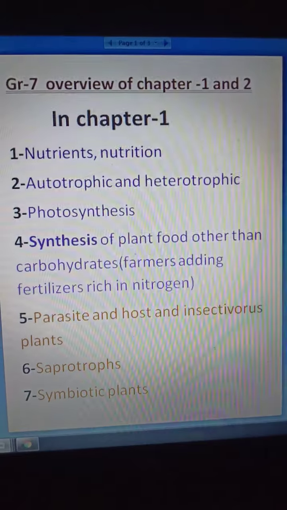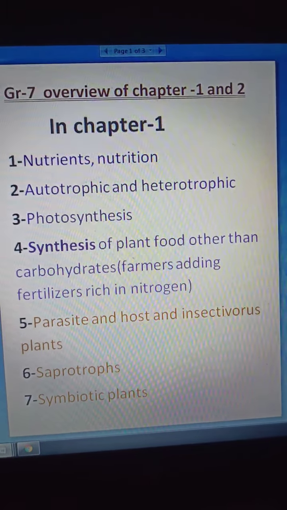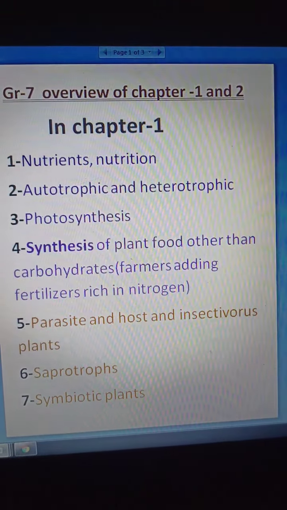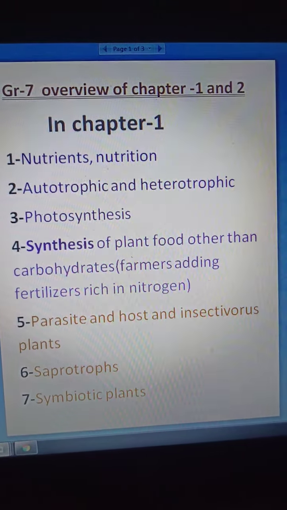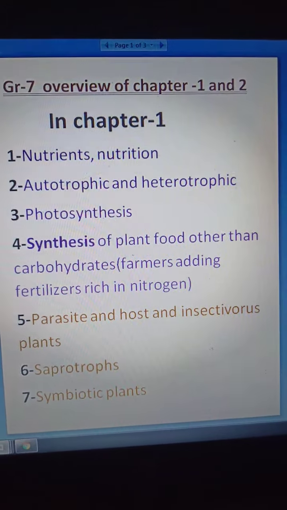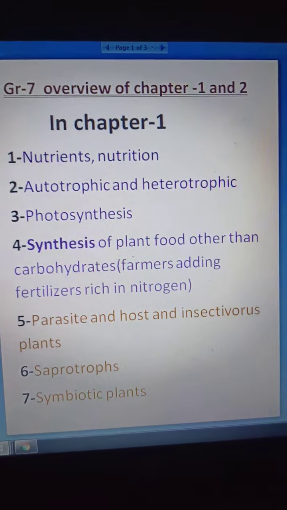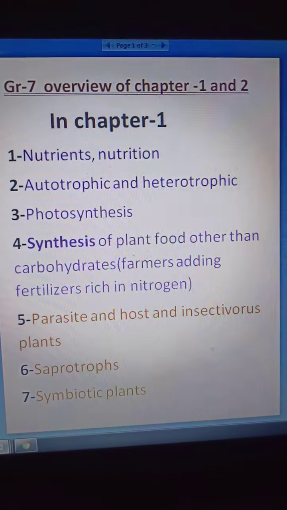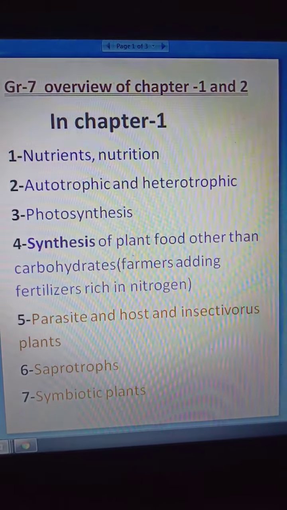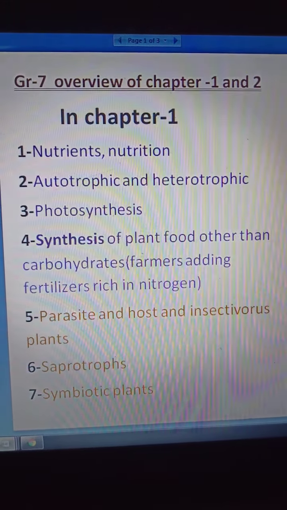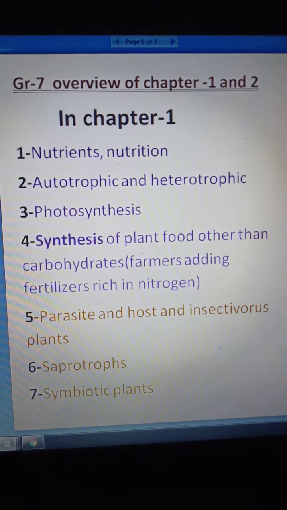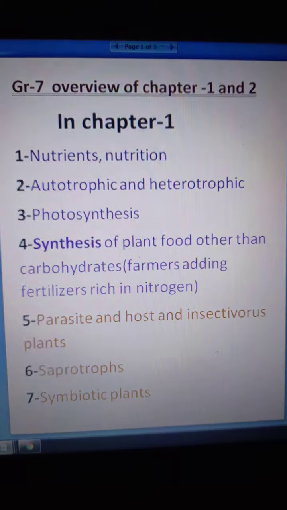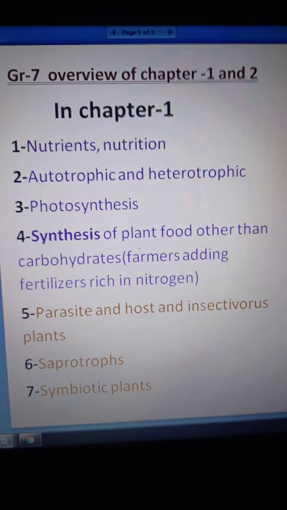Now saprotrophs. Students, what are saprotrophs? Organisms that take in nutrition from dead decaying matter follow saprotrophic nutrition. Such organisms with a saprotrophic mode of nutrition are called saprotrophs, like fungi growing on pickle. You might have seen fungi grow on pickle. That is an example of saprotrophs. Saprotrophs take in nutrients from dead decaying matter.